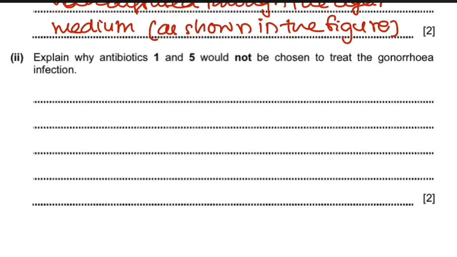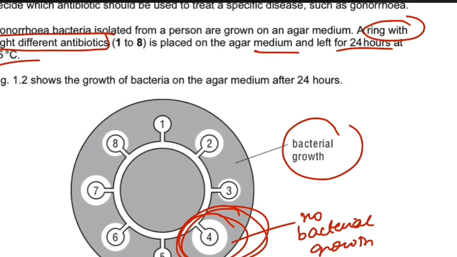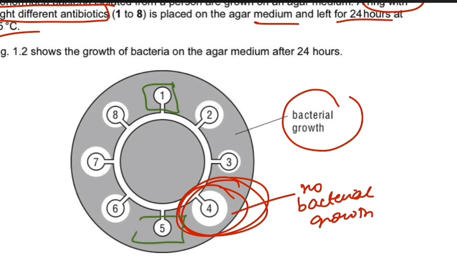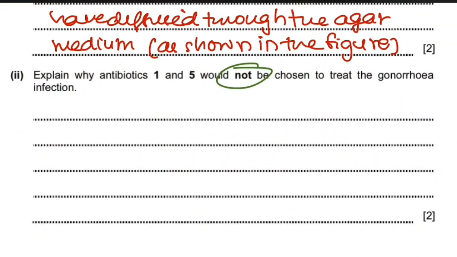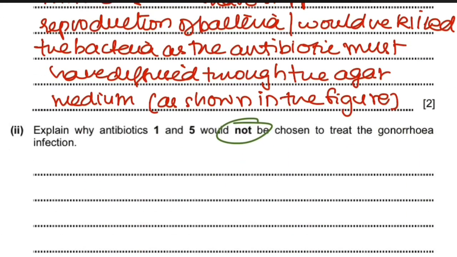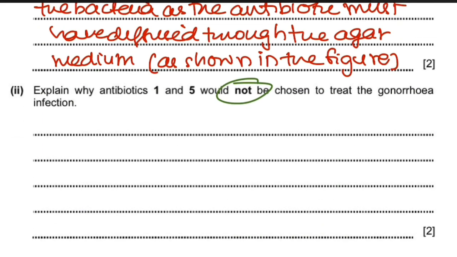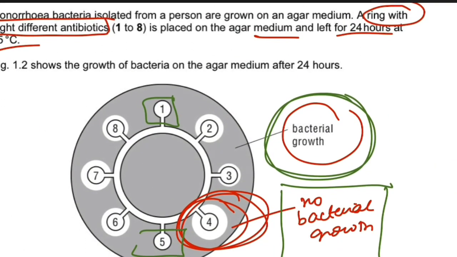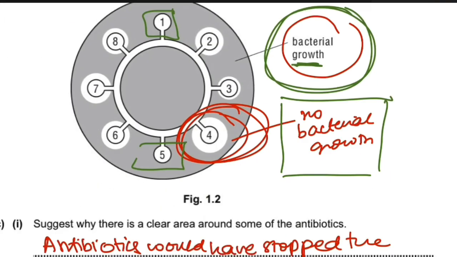Explain why antibiotics 1 and 5 would not be chosen to treat the gonorrhea infection. Look at 1 and 5 right now. In 1 and 5, there is absolutely no clear region around the antibiotic ring, right? And this means that there is maximum bacterial growth. So none of the bacteria has been killed in that case. In antibiotics 1 and 5, none of the bacteria has been killed, so the bacteria has grown around the disc because of the darker region.